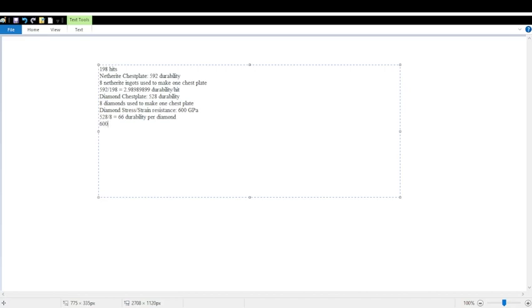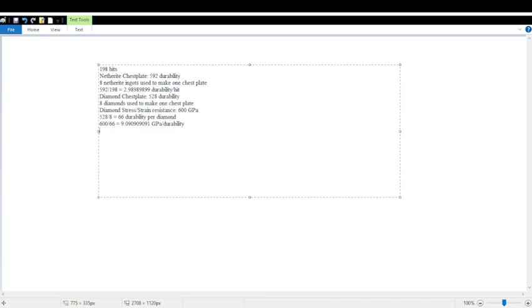So it'd be 600 divided by 66, which equals approximately 9.090909091 gigapascals per durability unit. All right, now that we have that, great. Now we can use this. That's how many gigapascals are in one durability unit, which is great because now we can use this with the numbers we found above.